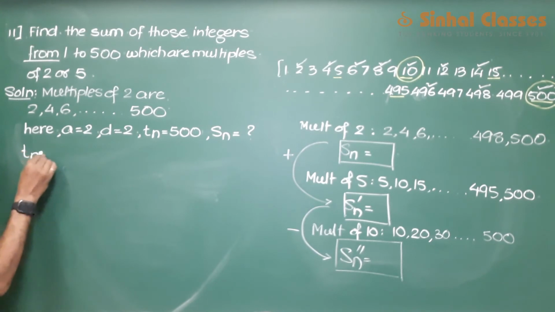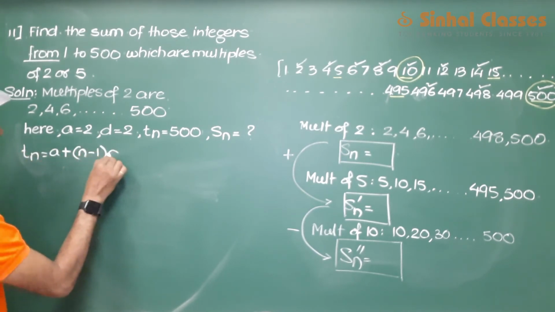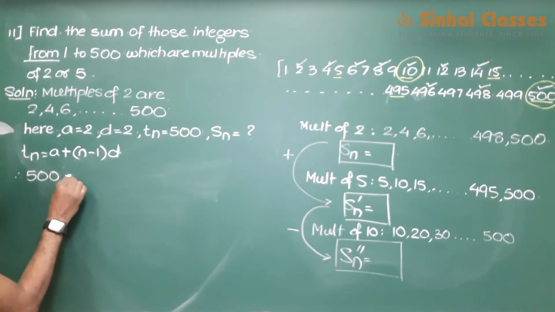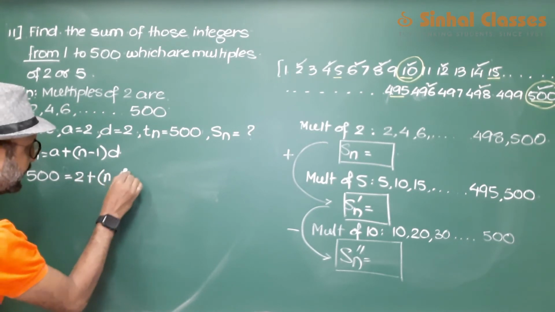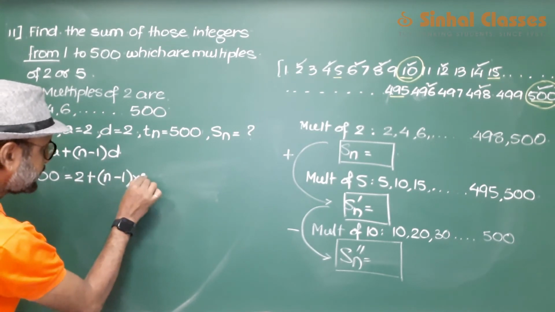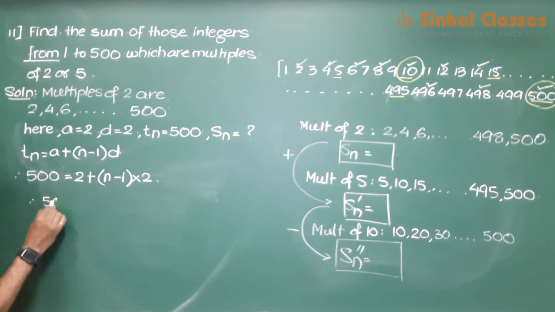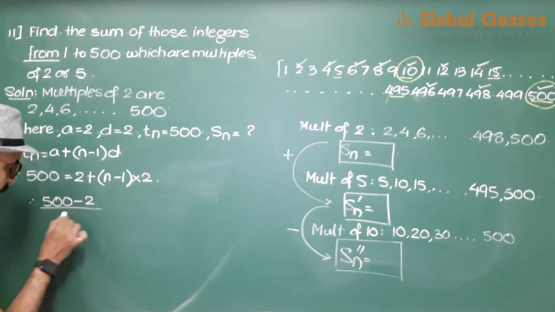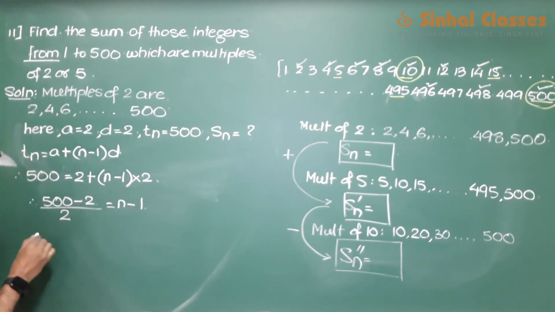Tn is a plus n minus 1 into d. 500 is equal to 2 plus n minus 1 into d, which is 2. Shift 2 on this side. 500 minus 2 and divided by 2 is n minus 1.